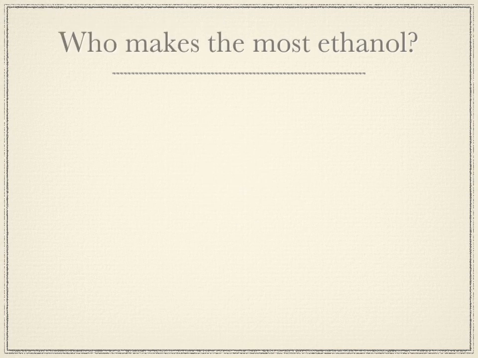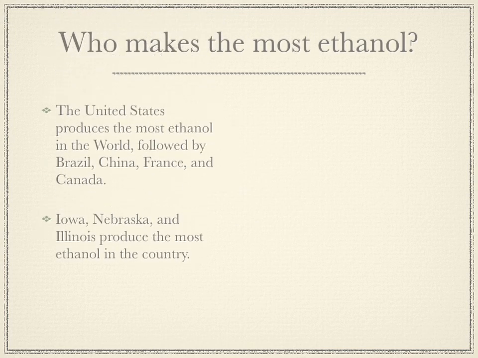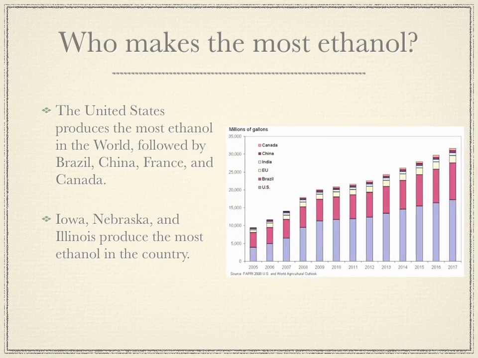Who makes the most ethanol? The United States produces the world's most ethanol, followed by Brazil, China, France, and then Canada. And the top states that produce ethanol are Iowa, Nebraska, and Illinois. And here is a chart that shows the top countries in the world that produce ethanol.